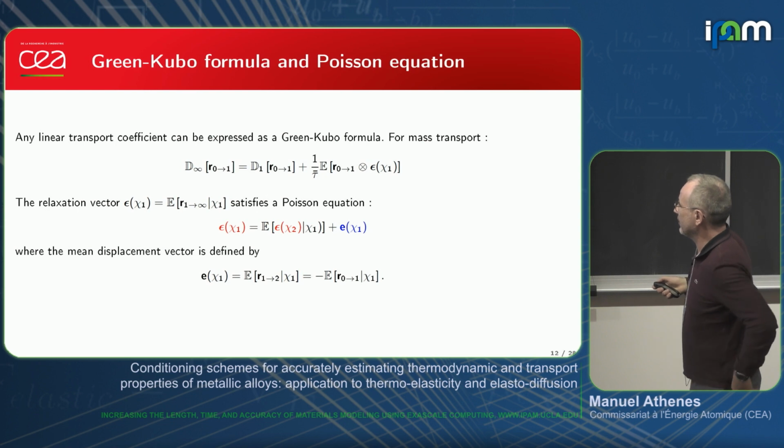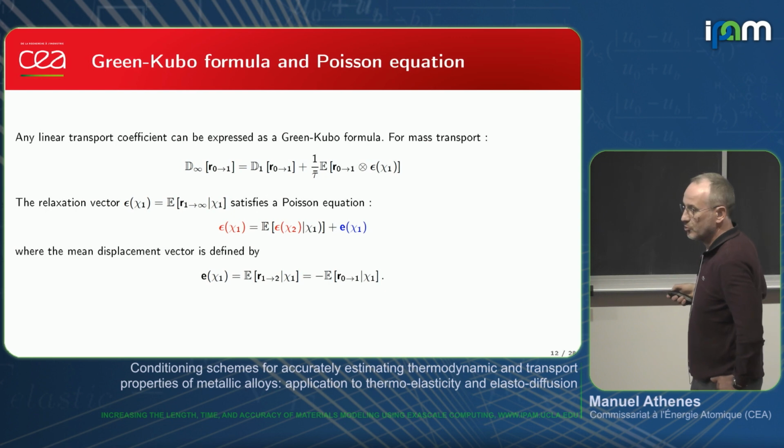But this formula is very interesting since you can write the diffusion coefficient as a function of a relaxation vector that satisfies the Poisson equation. So this is a huge equation to solve, but it's a formal equation.